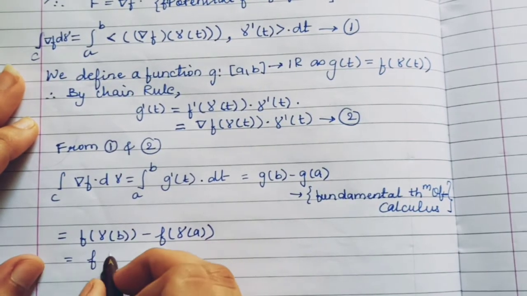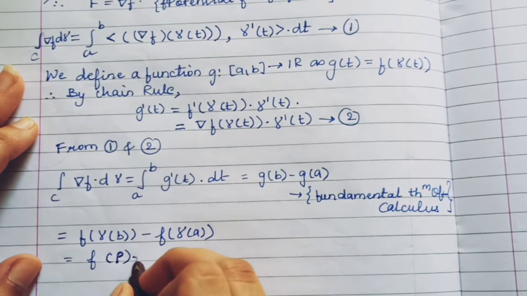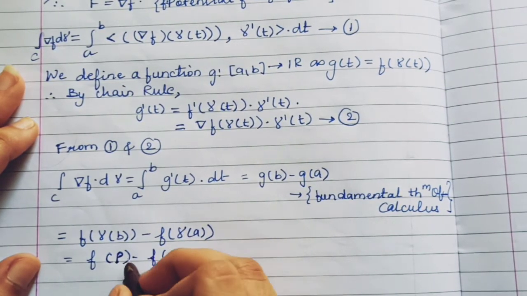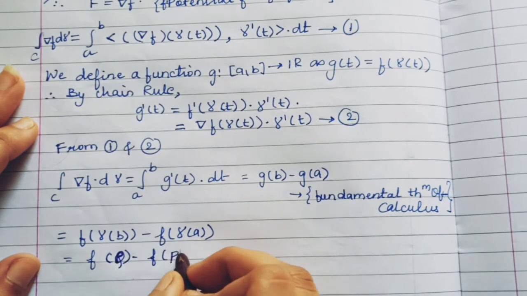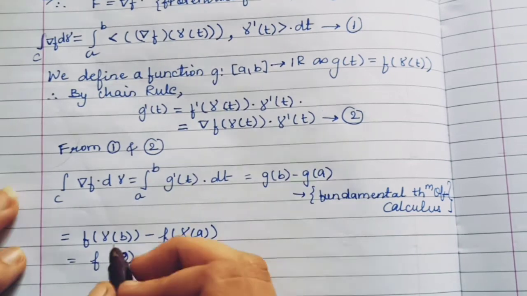So it will become f of q minus f of p. This is what we had to prove.